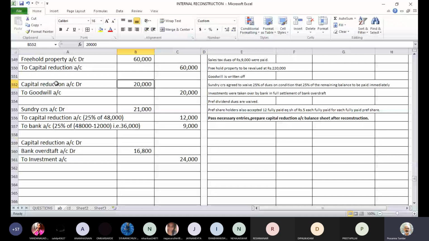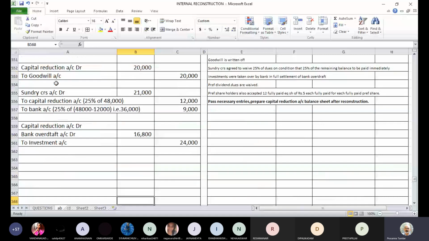So the banker has taken over the investments worth 24,000 in full settlement of the bank outstanding balance of overdraft, which is 16,800. So the difference between these two is actually a loss to the company in this settlement, and that loss of 7,200 will be charged to capital reduction account. So 7,200 debited to capital reduction account.